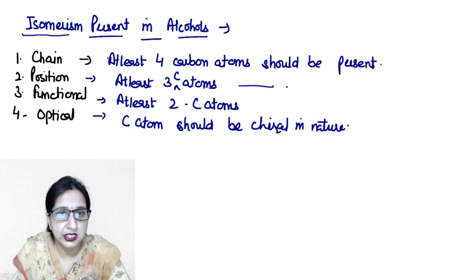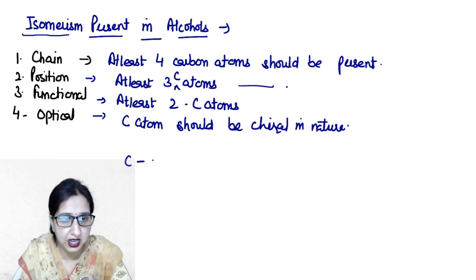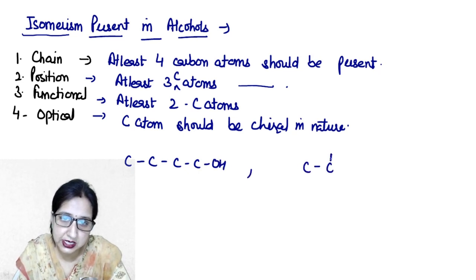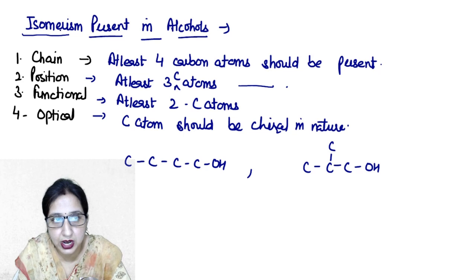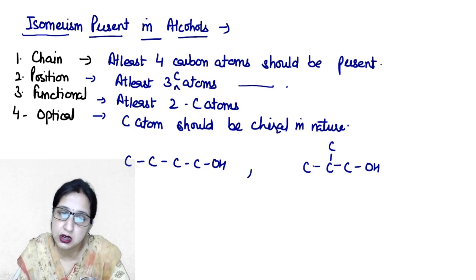So for chain isomerism, at least 4 carbon atoms should be present like this, 1 2 3 4. ठीक है, so this can also be present like this. देखो, for isomerism one main thing is required: both isomers should have the same molecular formula.